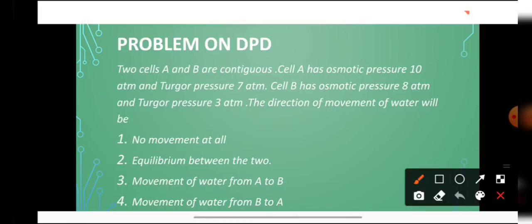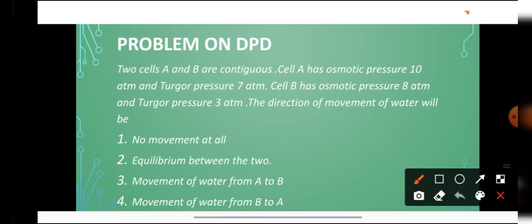Now there is a problem on DPD. A question, students: two cells A and B, they are contiguous. Cell A has osmotic pressure of 10 atmosphere and turgor pressure of 7 atmosphere, whereas cell B has osmotic pressure of 8 atmosphere and turgor pressure of 3 atmosphere. Then what will be the direction of movement of water? No movement at all, equilibrium between the two; movement of water from A to B or from B to A.